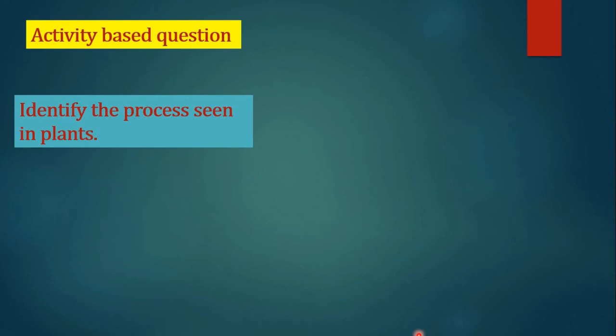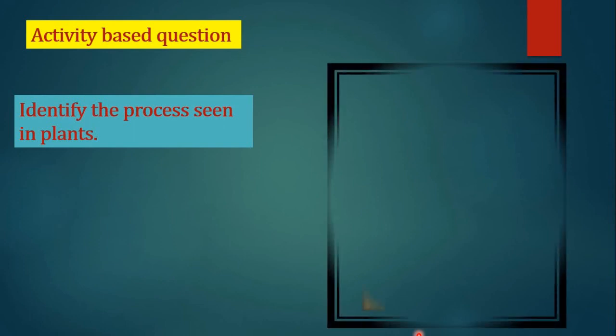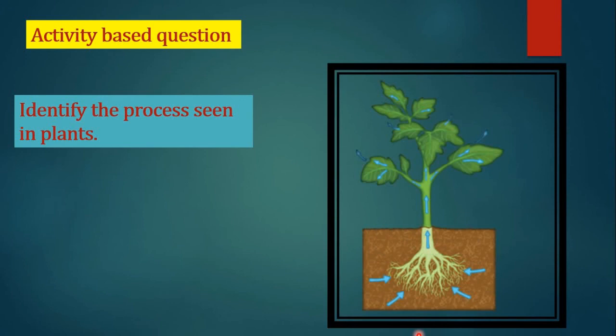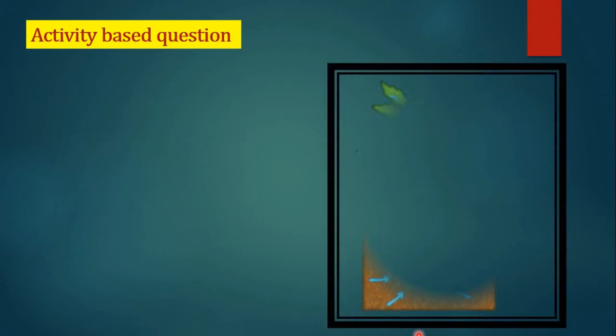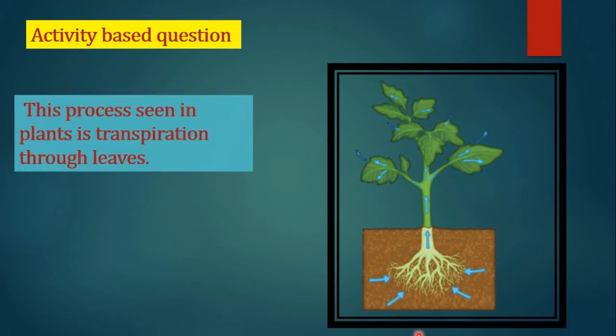Let us solve one activity-based question. Students, you have to identify the process seen in plants in the given picture. So, the answer is here. That is, this process seen in plants is transpiration through leaves. In this way, you have to identify the process.